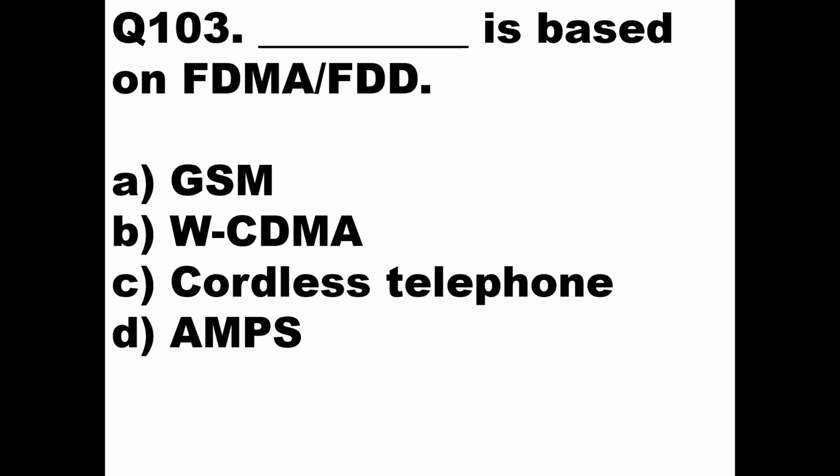It was all analog. So out of these four, option D, AMPS, Advanced Mobile Phone Service, will be the correct answer, because it was the first generation cellular phone based on analog technology. So AMPS is based on FDMA, frequency division multiple access.